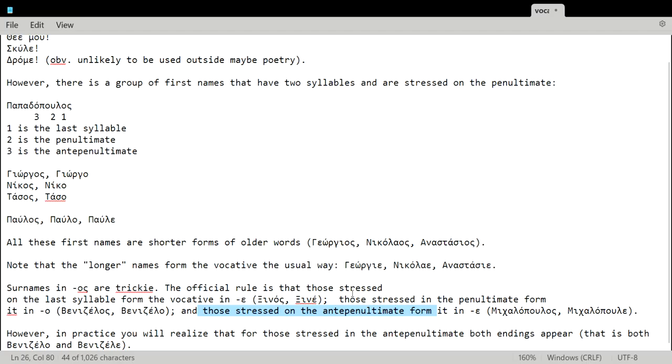In any case, his recommendation, his rule rather, was that these surnames that are stressed on the second syllable, like Venizelos, should follow the same rule as names like Yorgos, Nikos, Tassos, and form the vocative in -o. Okay, so Venizelo. However, in practice, you will hear many people saying Venizele, so they don't really follow this rule. And we have a kind of a blind spot here.